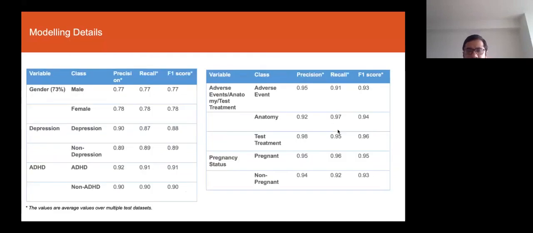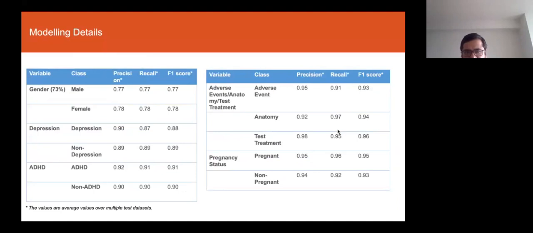So what I found was that these results are averaged over multiple test data sets. For things like depression, ADHD, adverse events, and pregnancy, the model works really well on the training data, and we see very high accuracy metrics across precision, recall, and F1 score.